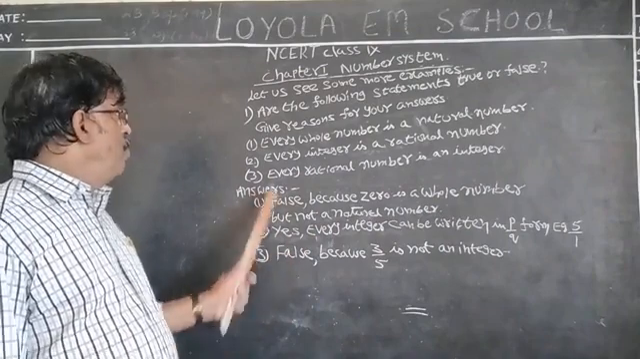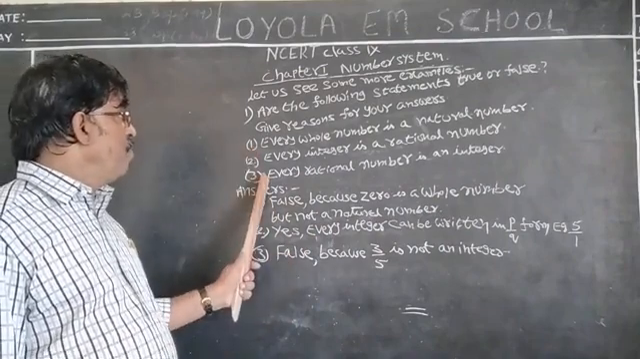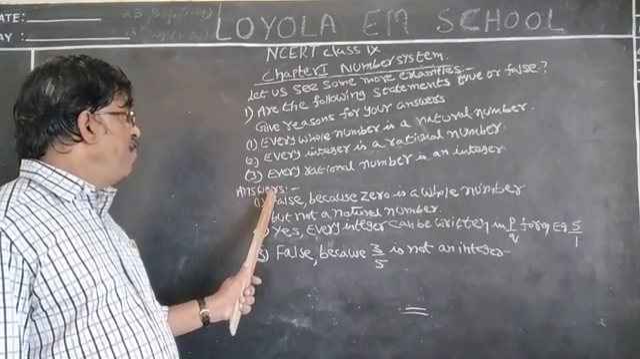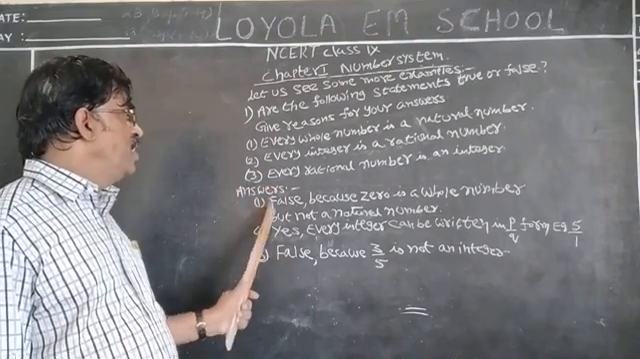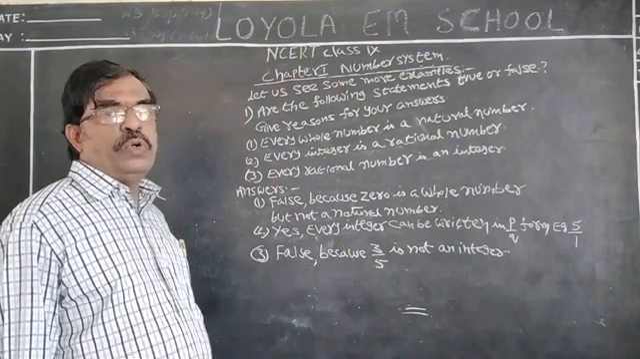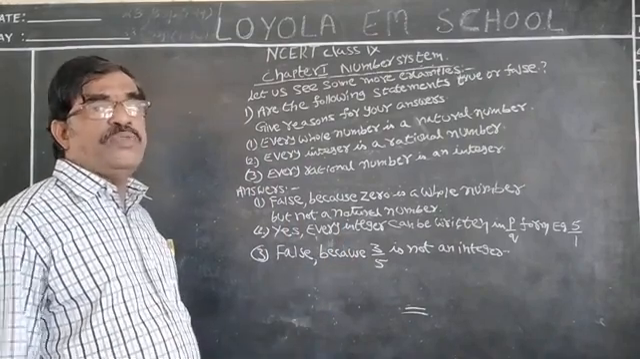Understood all of you? First read out the 3 statements and write whether it is true or false. If it is true, write why it is true. If it is false, why it is false.